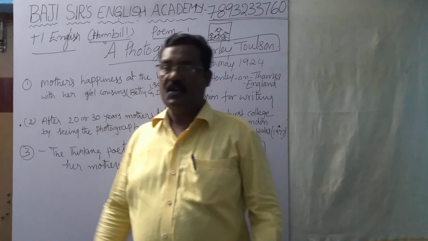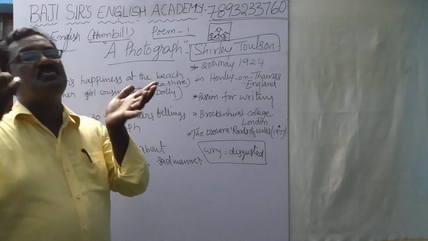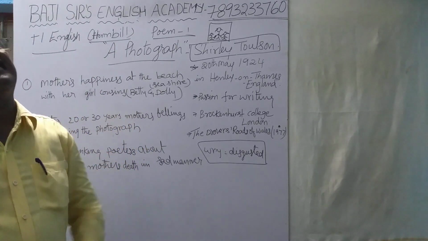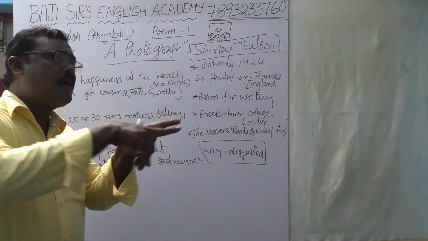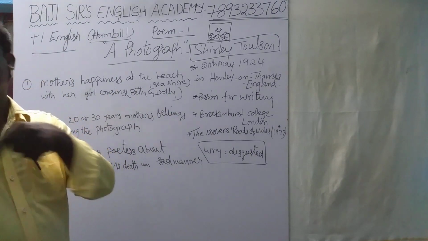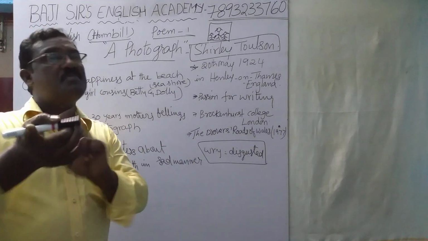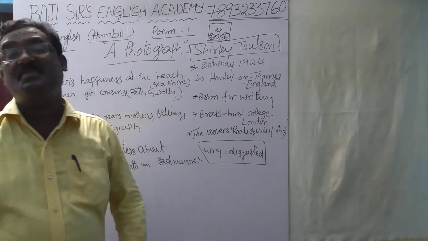Oxymoron is nothing but using 2 different words, 2 opposite words at one place, side by side. That is called oxymoron. That means here, labored ease of loss. Third stanza, last line. Labored means very difficult situation, facing struggles. Ease means comfort, happiness.